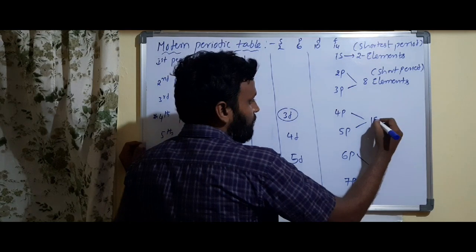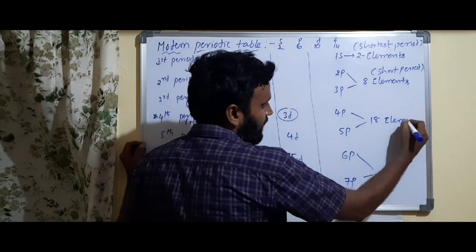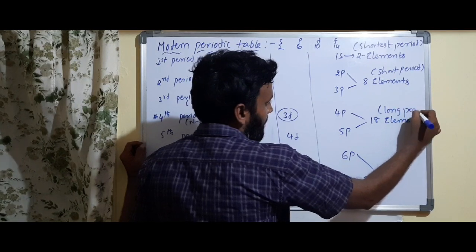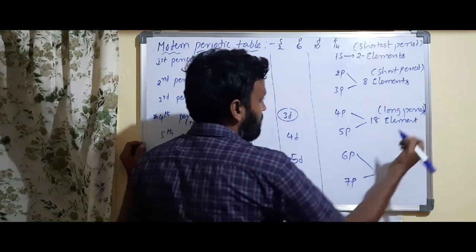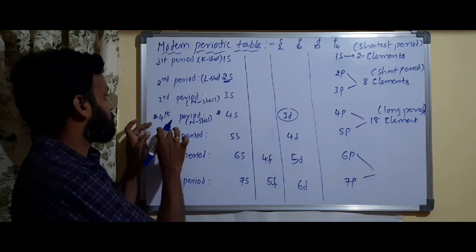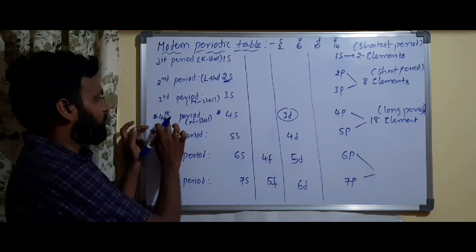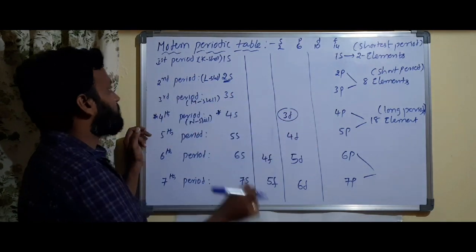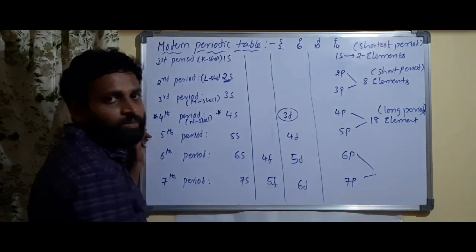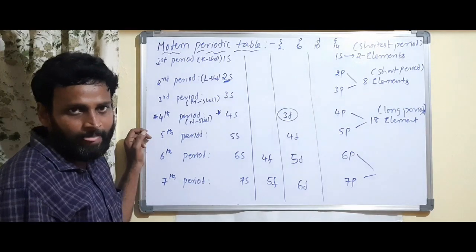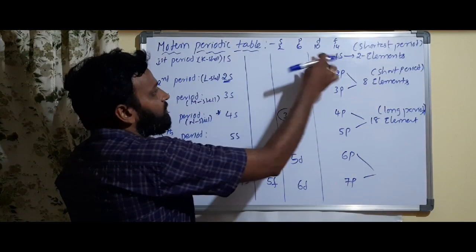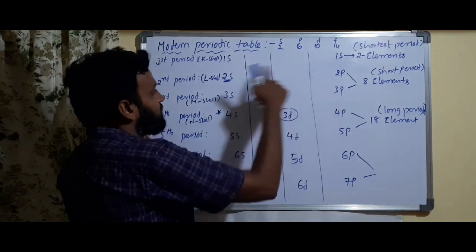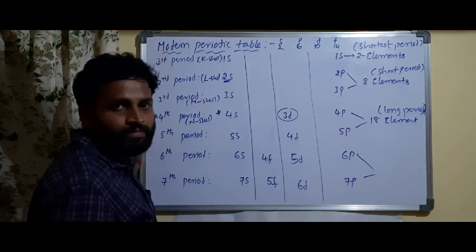These consist of how many elements? 18 elements. These are called long periods. Long periods means the fourth and fifth are called long periods. The second and third are called short periods. The first period is the shortest period because only two elements can be placed, since the s subshell can have 2 electrons. s can have 2, p can have 6, so a total of 8 elements can be filled.